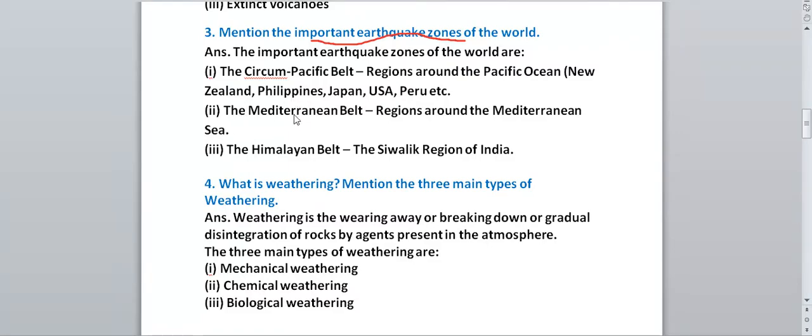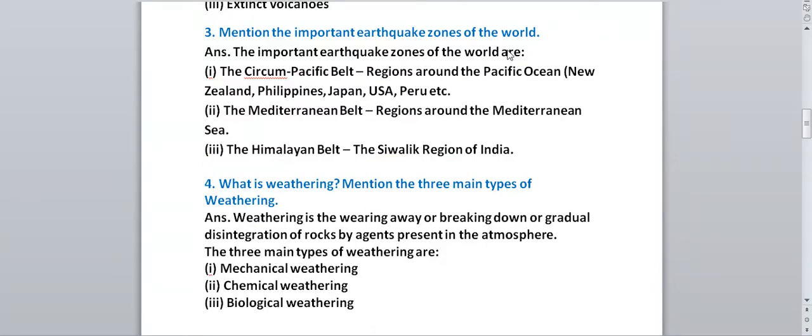Next we have the Mediterranean belt. First one is your circum-Pacific belt, with these regions. In the Mediterranean belt, the regions are around the Mediterranean Sea. Next one we have the Himalayan belt. In the Himalayan belt, which region will come? The Shivalik region of India. So these are the three earthquake zones of the world: the circum-Pacific belt, the Mediterranean belt, and the last one is the Himalayan belt.